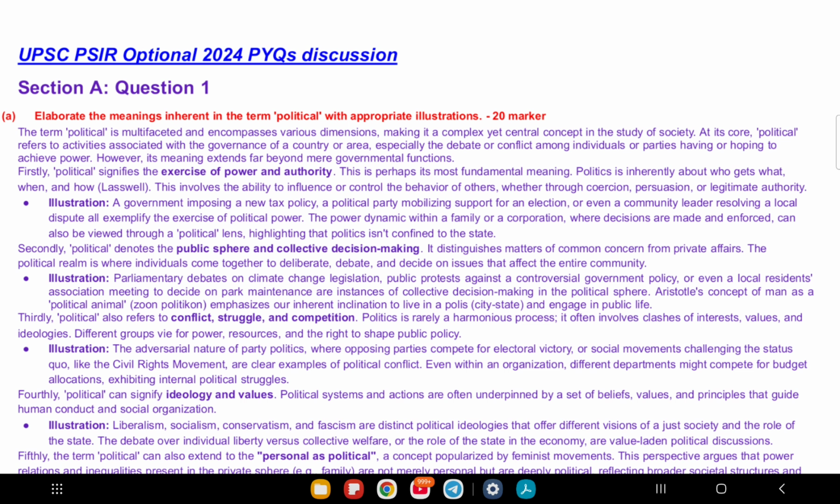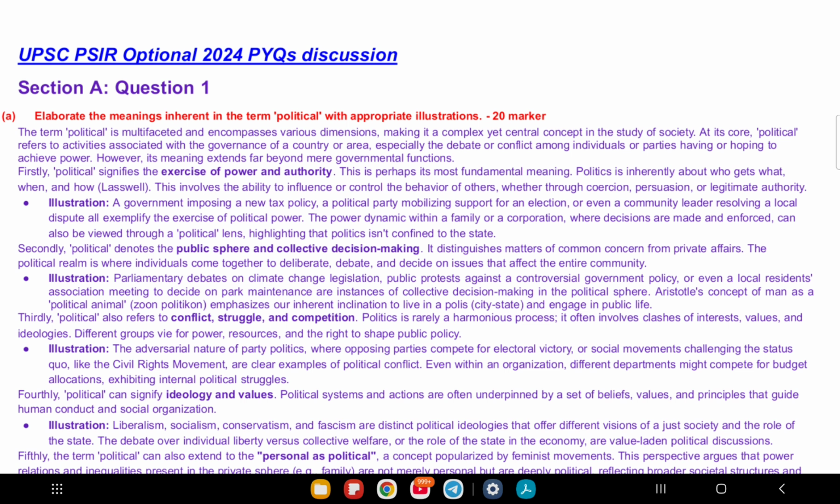Conflict and competition. Next we see conflict and competition. Politics often involves fights between parties, groups, or ideas. People compete for power and resources. For example, two parties fighting in an election is political. Or when farmers protest for a better price, that's political struggle. Even in an office, if two teams want a bigger budget, that's politics.